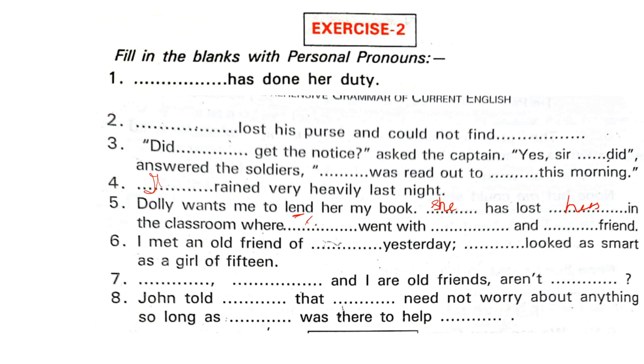Where she went with me and her friend. She went with me and, okay, fine, with her and my friend. Okay, with me or with her also, you can write with her and her friend. Or with me and her friend, both can come. Both pronouns can come.